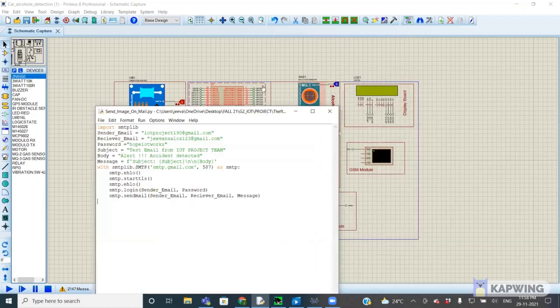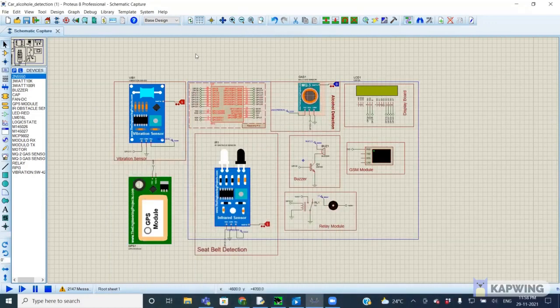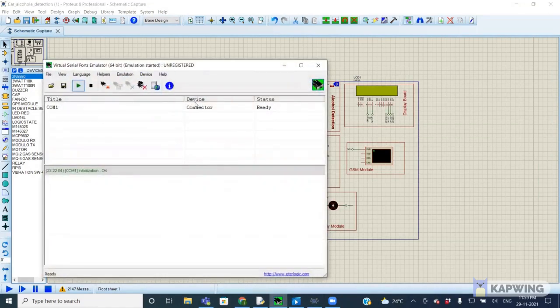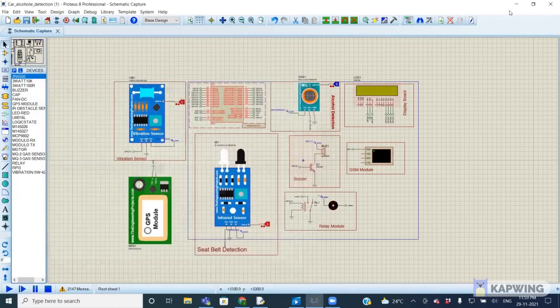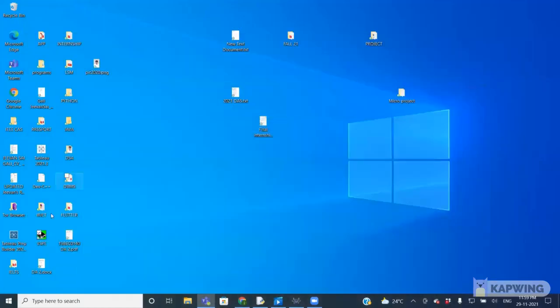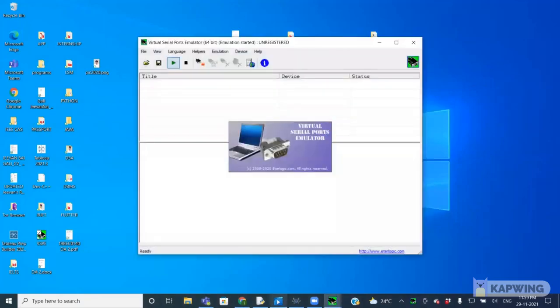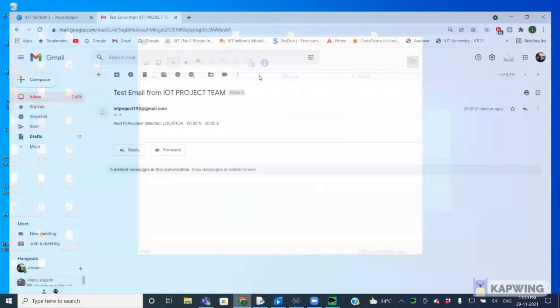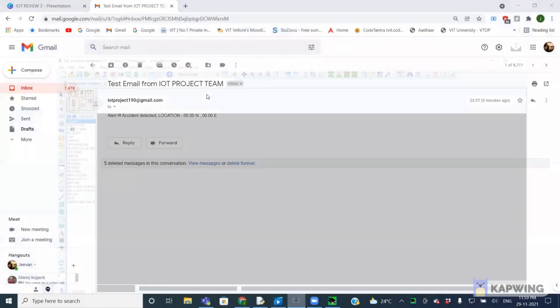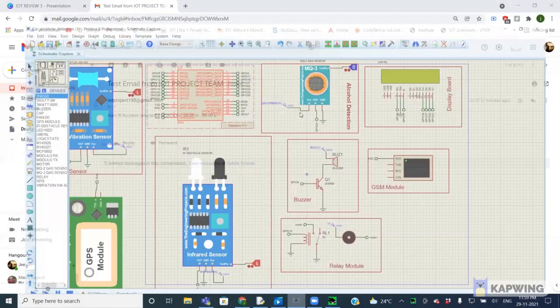So, sir, initially we don't have any option here in Proteus to send real-time data. That's why we use one technique. We use a virtual serial port. It is an emulator, which will help us create communication between Proteus and this. So yeah, this is the port, sir, which we use, and with this port we are communicating the message. We are integrating the Python file with this Proteus circuit.